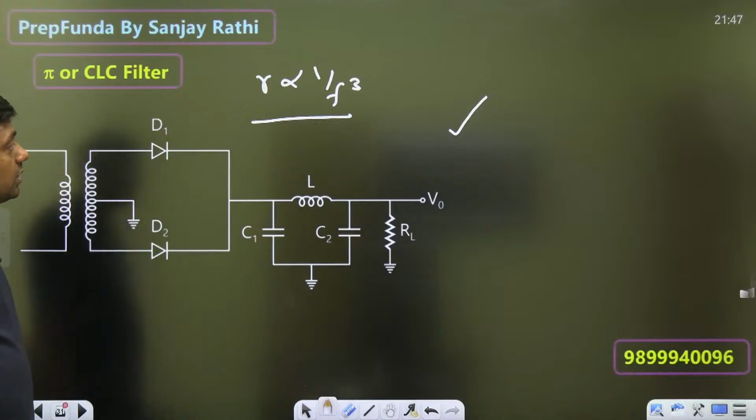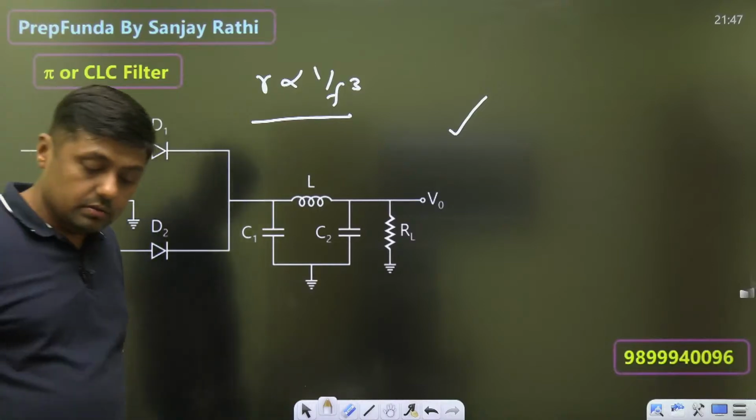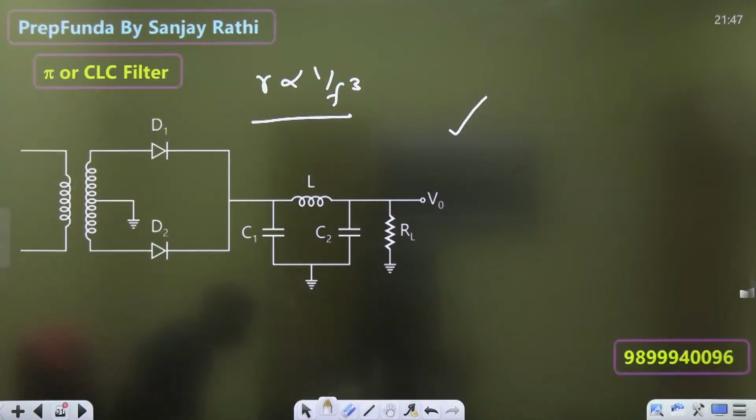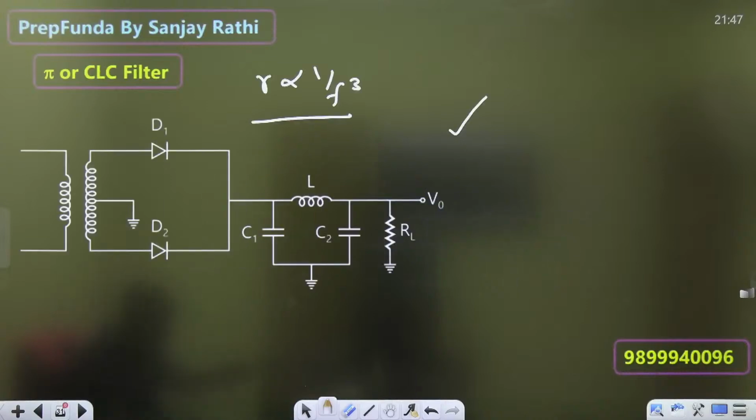Okay then. So this is about the 1 by F cube, C1, L, C2. You can connect now. If there is any doubt, here comes your 1 by F cube and so on. Tell me the formula up to this point. If there is any doubt,